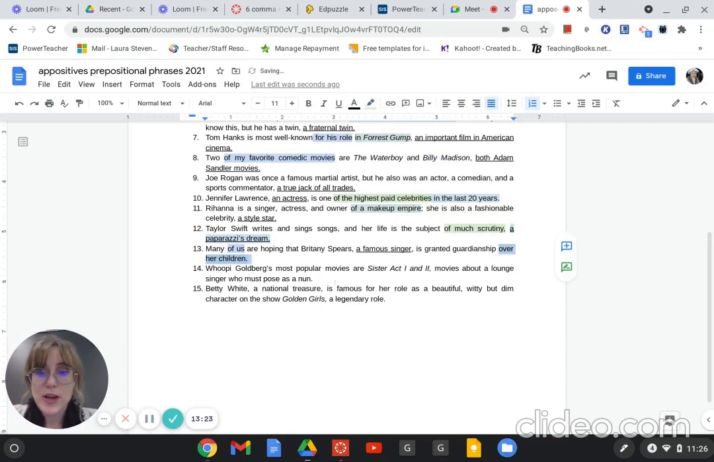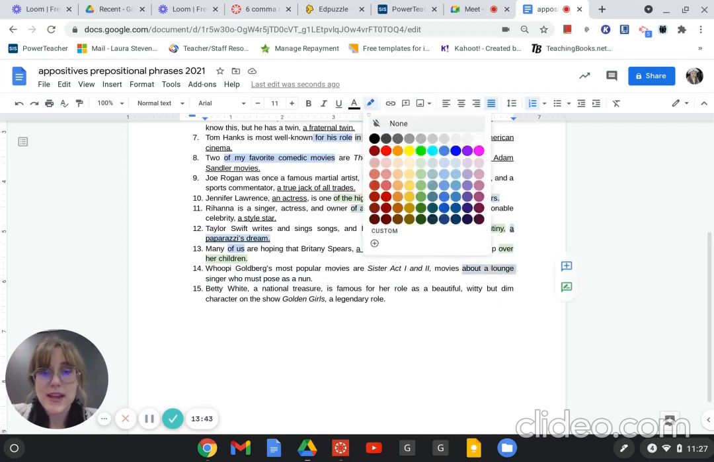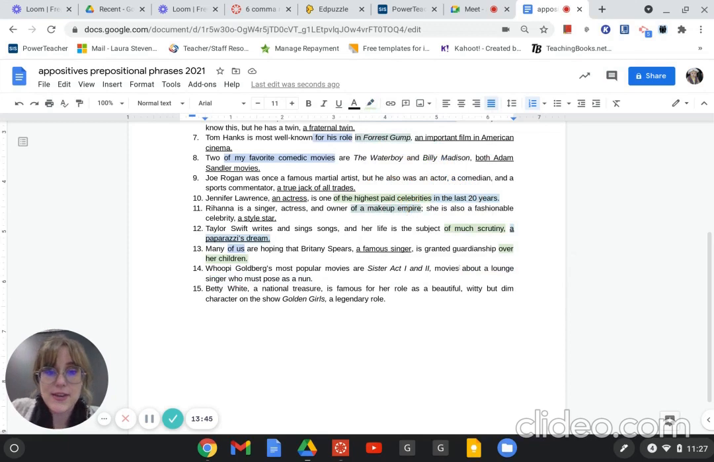Whoopi Goldberg's most popular movies are Sister Act 1 and 2. Movies about a lounge singer who must pose as a nun. Okay. So can you have a positive and a prepositional phrase? Yes, you can. You can do that. Sorry, I'm just trying to highlight one thing. And this whole thing is a positive. It's not letting me highlight it. Darn it.